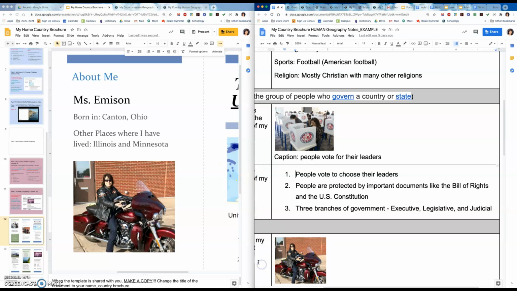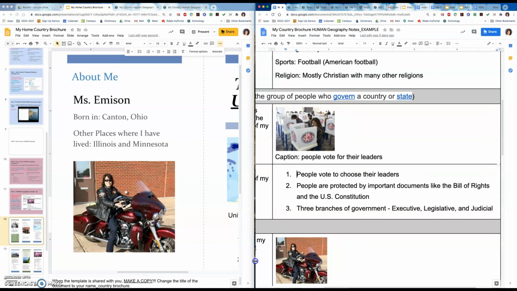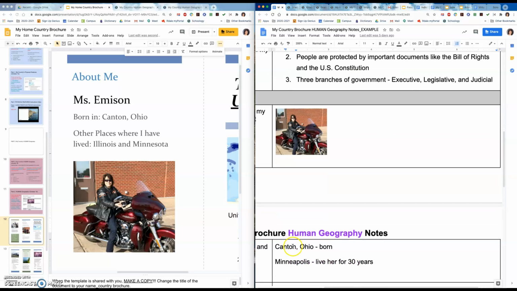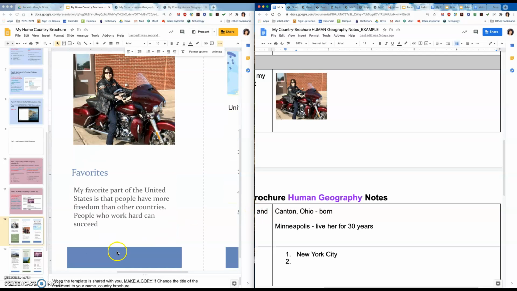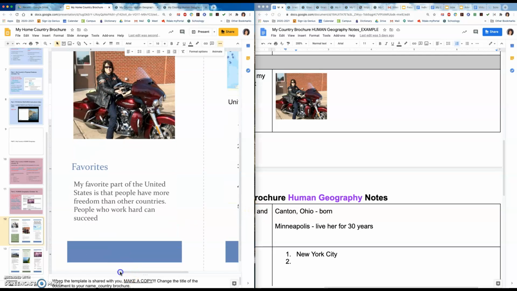You will look at your picture, take your picture, copy and paste, and so on. So that is how you will do your brochure. Of course, your cities here, where you were born and where you have lived, are right here. And then lastly, we're going to do favorite cities.